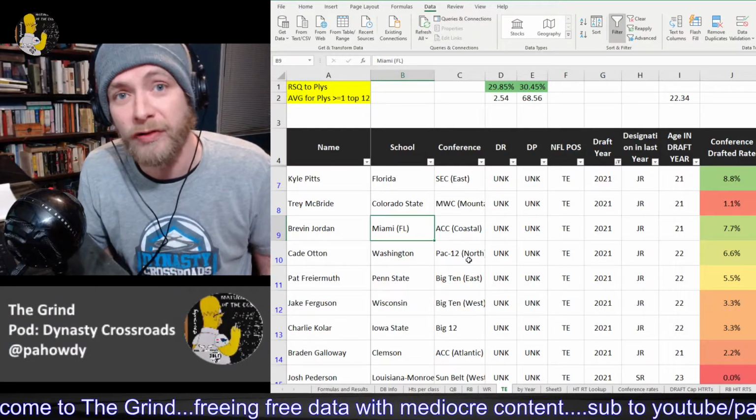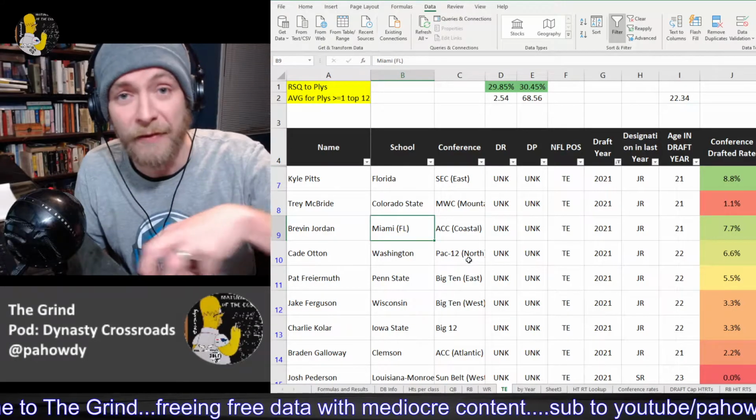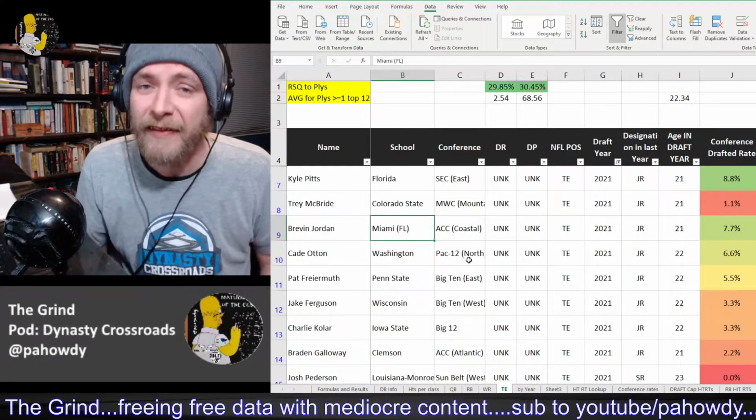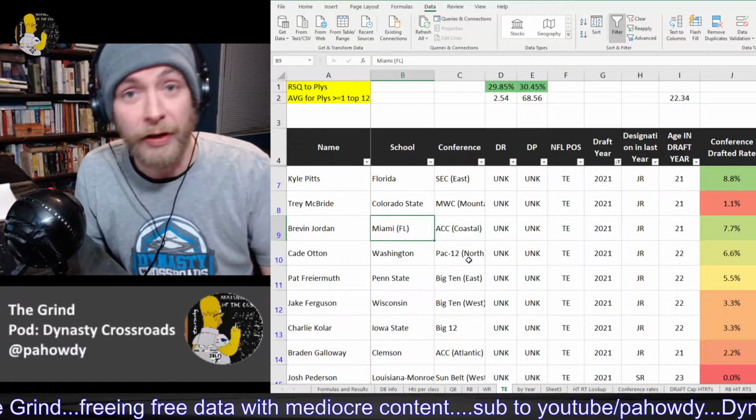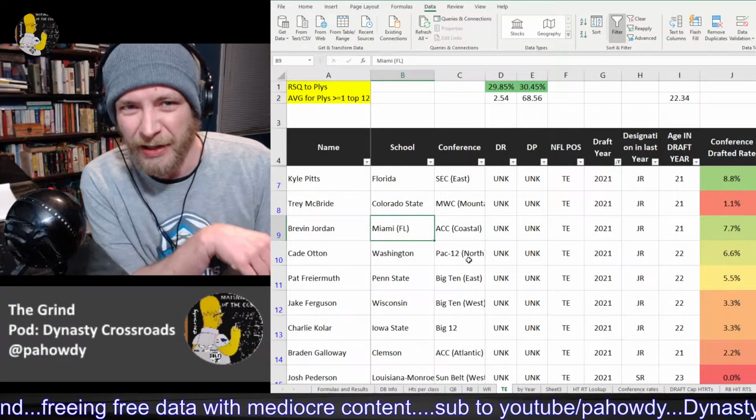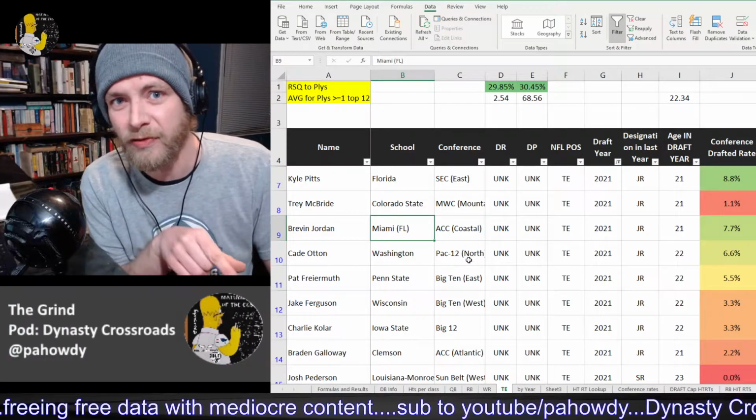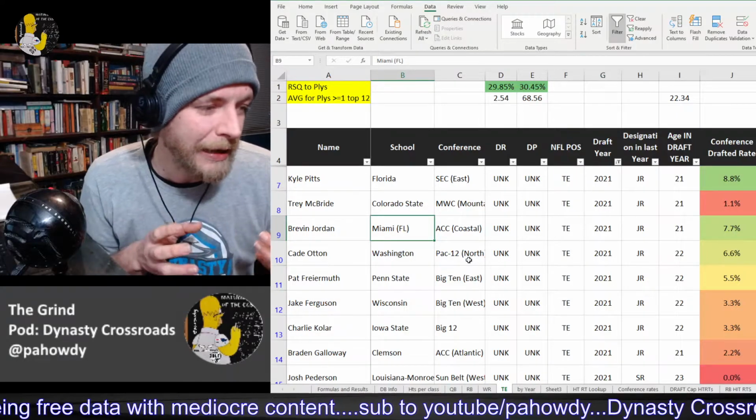So because of the nature of the tight end position, and the fact most don't play out full college seasons, they can be difficult to prospect for that reason. The other reason is, and I realize I said I was going to do Brevin Jordan and then do this bit, but we're doing it, so let's go.